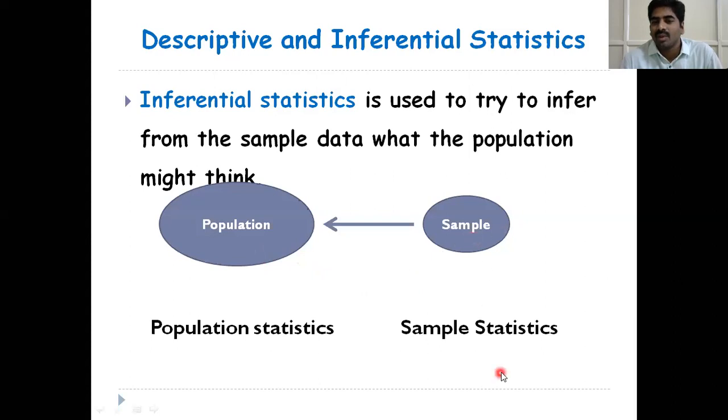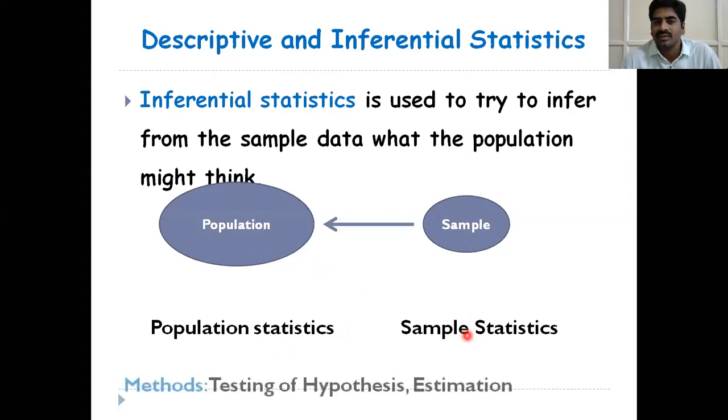From the sample you can calculate the sample statistics and you can give inference to the population based on the sample statistics. Testing of hypothesis and estimation, these two methods come under inferential statistics. So we can estimate the population results based on sample data. This concept is called inferential statistics.